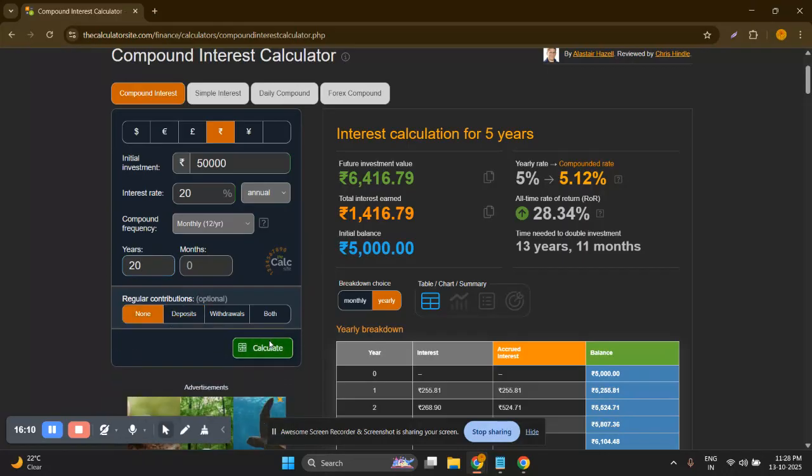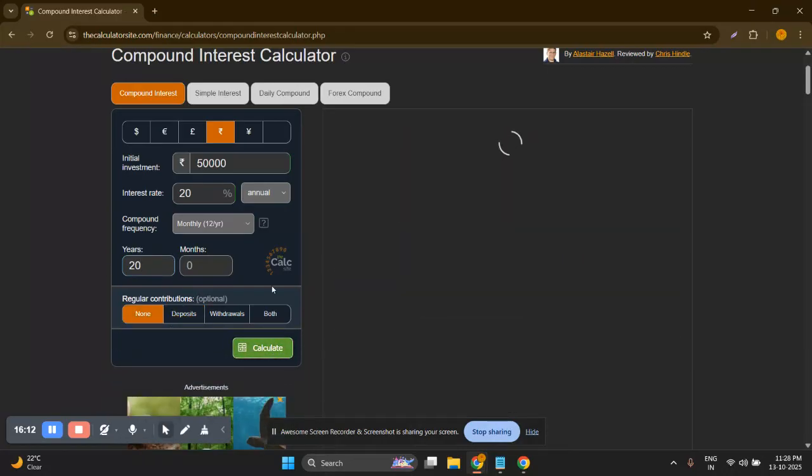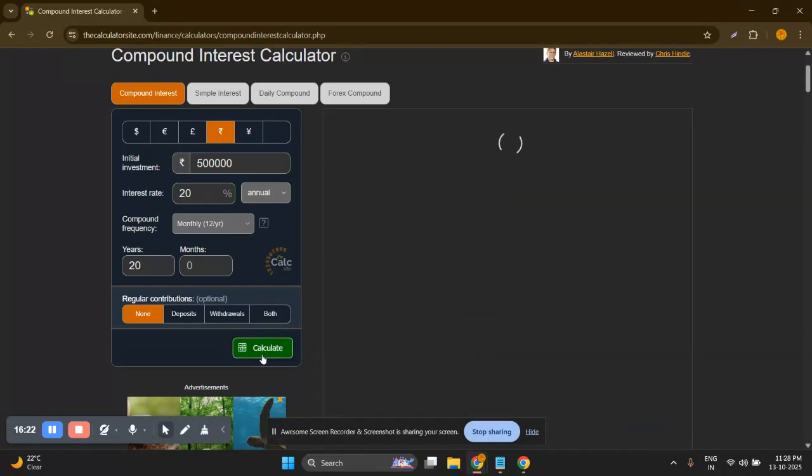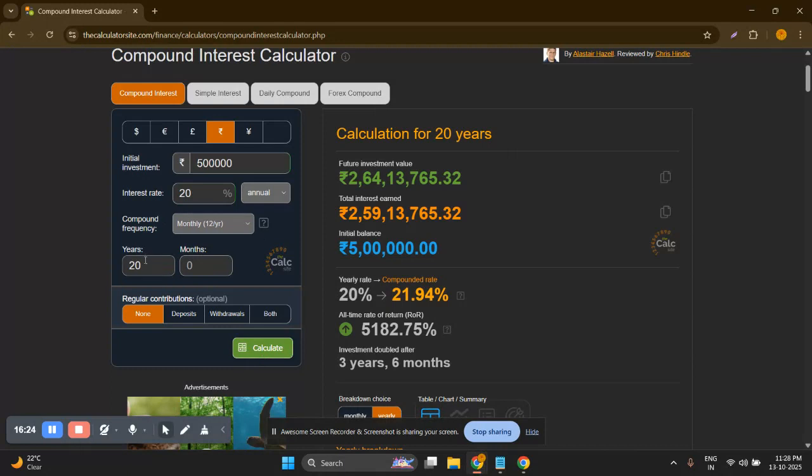I'm not investing monthly, and if I calculate it, you can see it's 5 lakh rupees. If I invest 5 lakh rupees at 20% annually for 20 years, I'll secure only around 2 crore rupees.